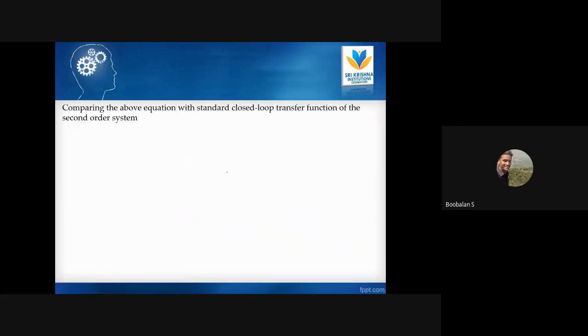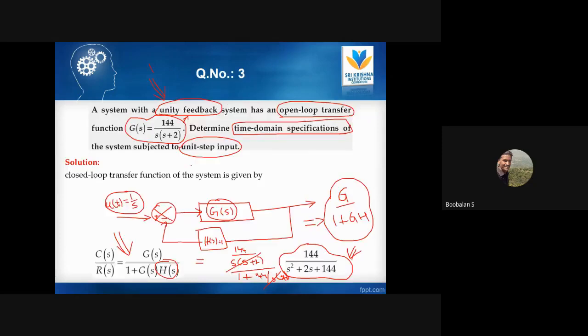Now they are asking about the time domain specifications, right? So this question is about time domain specification. We need to find rise time, t suffix r, delay time, t suffix d, settling time, t suffix s, peak time, t suffix p, and percentage overshoot. These are the 5 terms we are going to find out. This is a university question. We need to find 5 specifications, there are 5 individual formulas, and by using those 5 formulas you can definitely solve it.